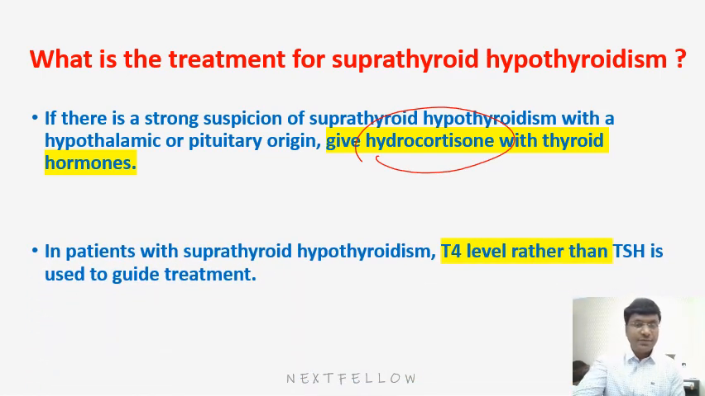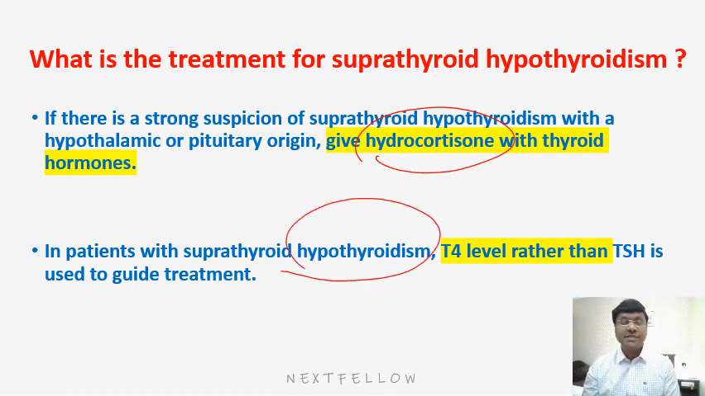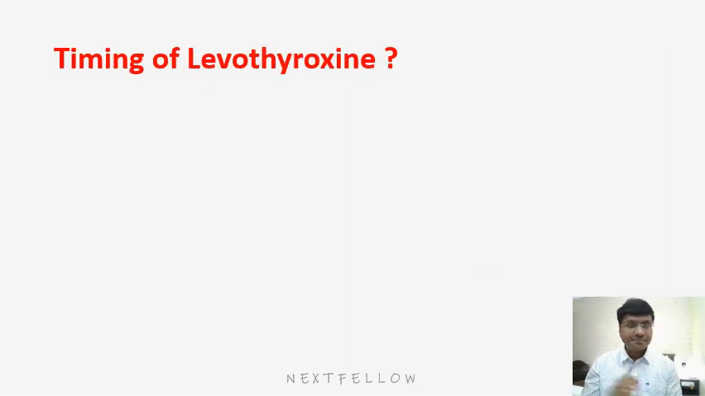And in a patient with suprathyroid hypothyroidism, what is it that you have to monitor? In primary hypothyroidism, you have to monitor the TSH, but in suprathyroid hypothyroidism, T4 levels have to be monitored rather than the TSH. This is a very, very important point. Please remember that. Okay, next.